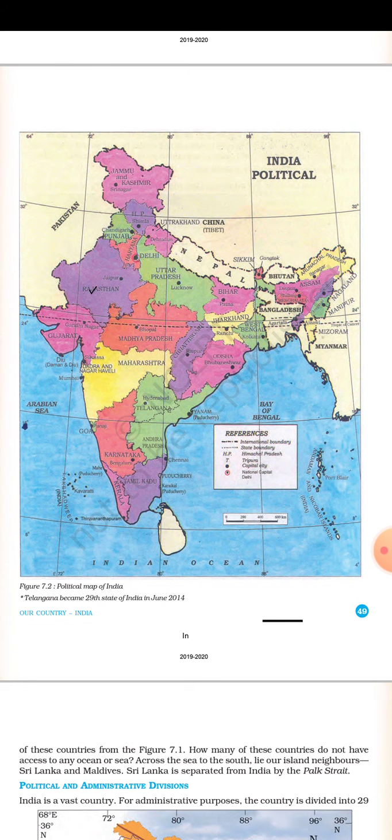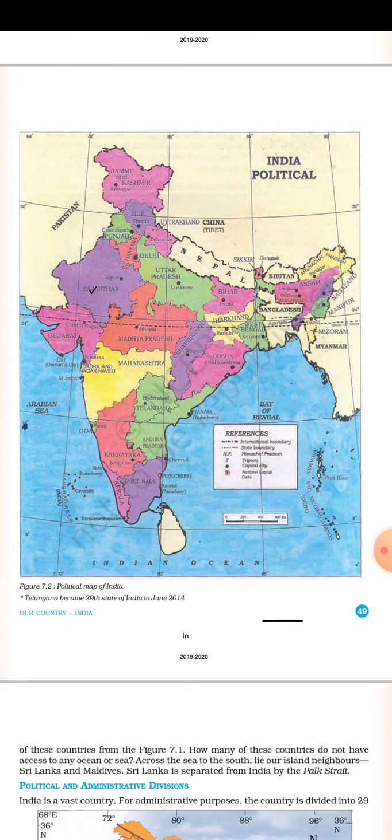Before it was 7 union territories. In the book they have given 7 union territories, but as per 2020 there are 9 union territories. Telangana became the 29th state of India on 2nd June 2014. It was previously a part of Andhra Pradesh. Delhi is the national capital.